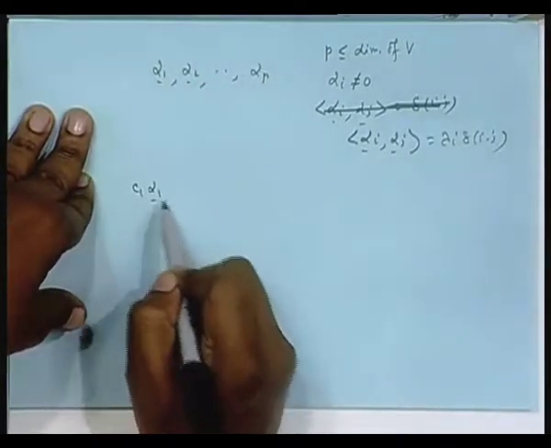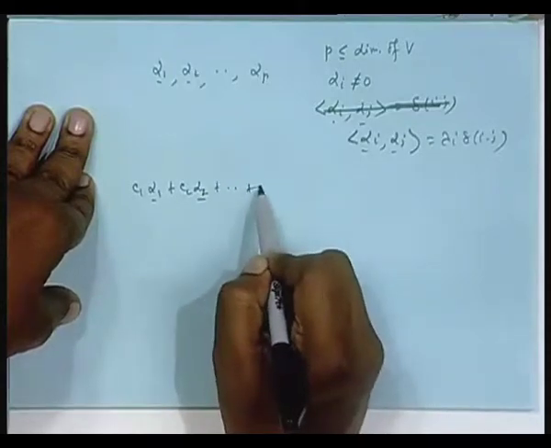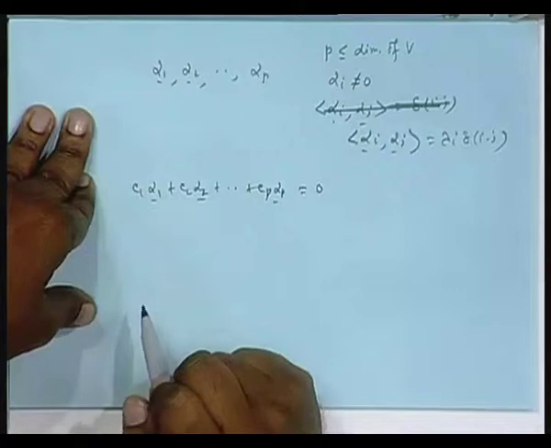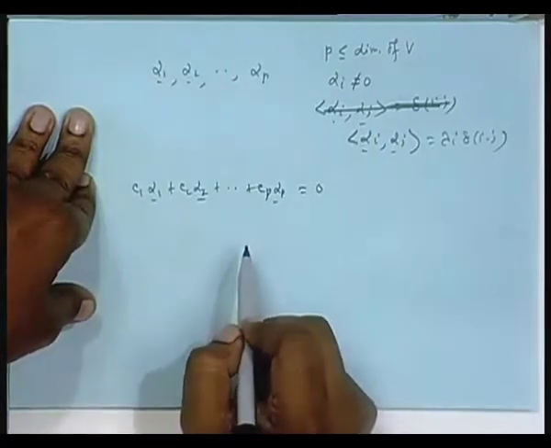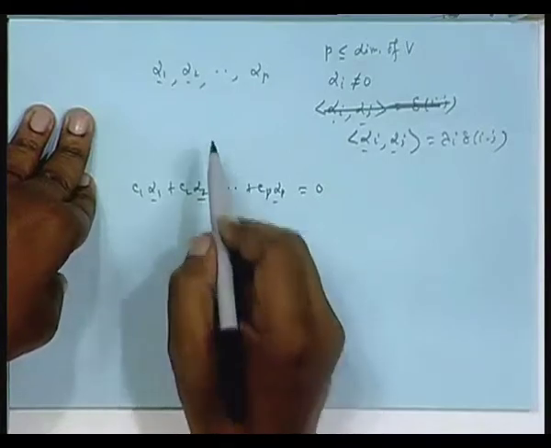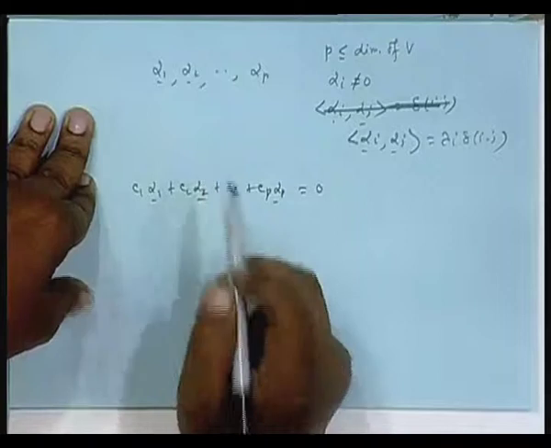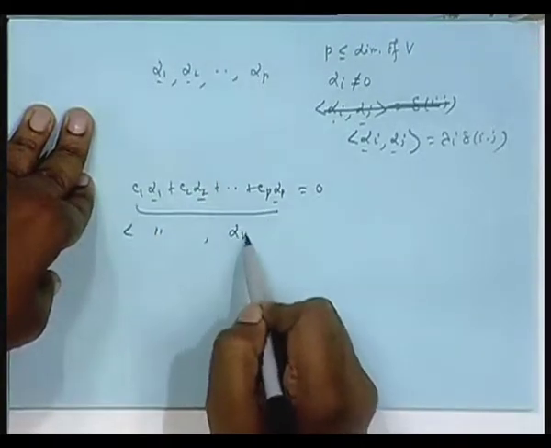Very easily you can say c 1 alpha 1 plus c 2 alpha 2 plus dot dot dot c p alpha p, if it equals 0, is it that the only solution is c 1 equal to c 2 equal to c p equal to 0? To see this, suppose I want to find out whether c k is 0. So, I take the inner product of this entire quantity with alpha k.